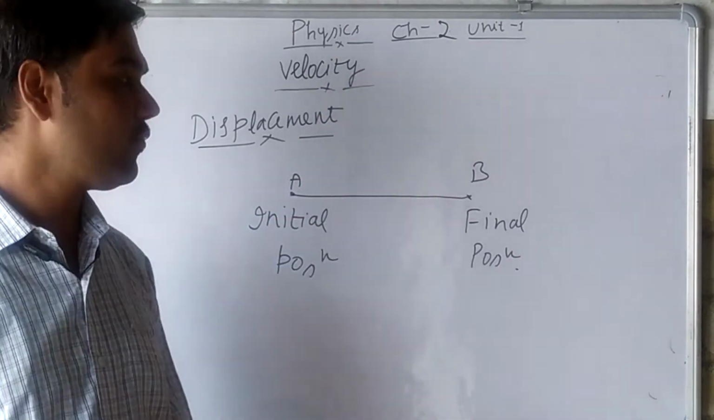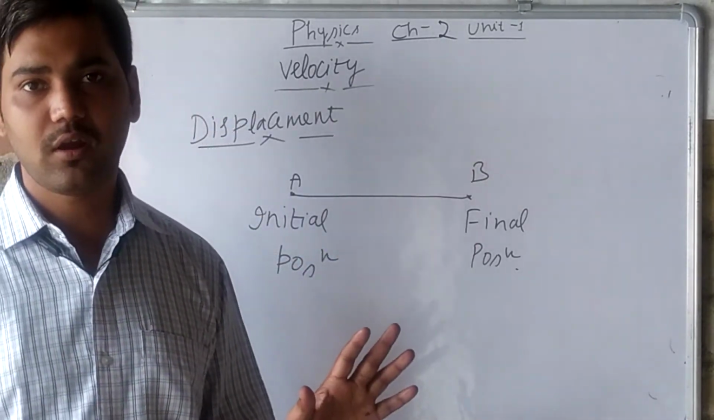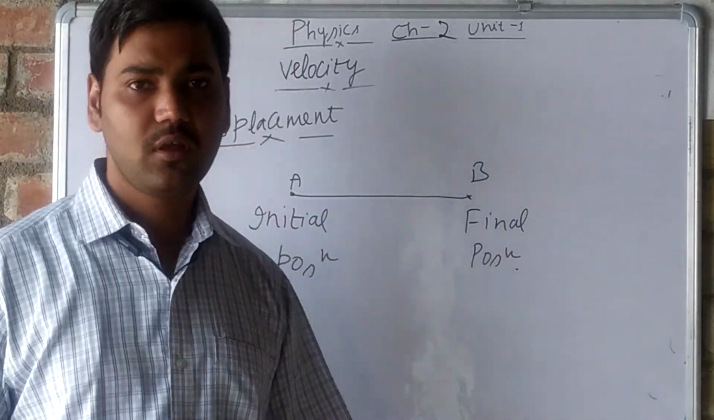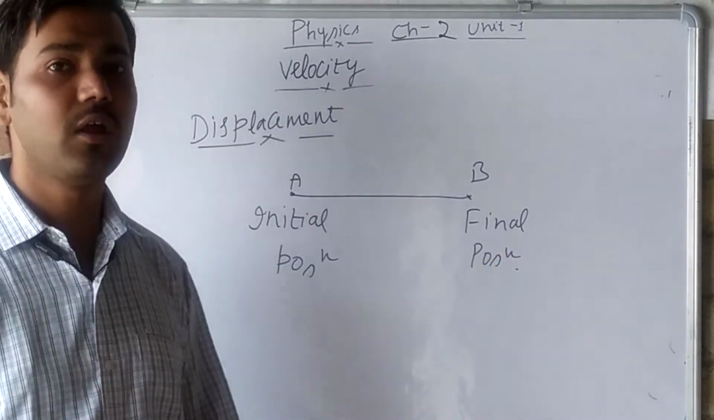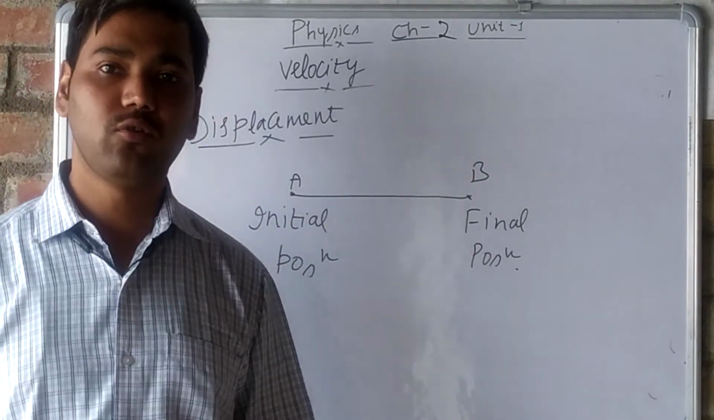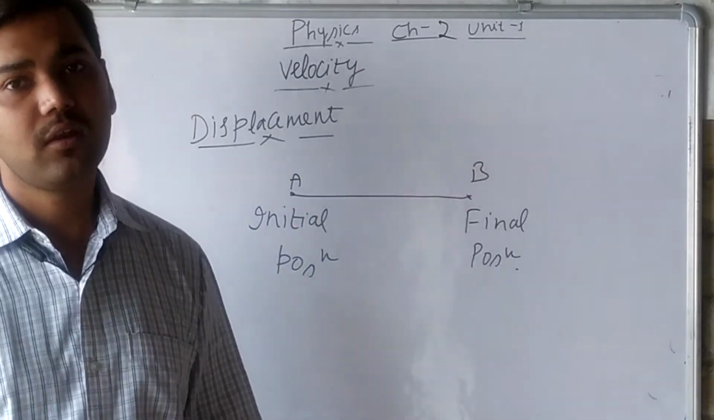In distance, we just see the total distance covered. But the difference between initial and final position is known as displacement. Displacement can be zero, but distance can never be zero.